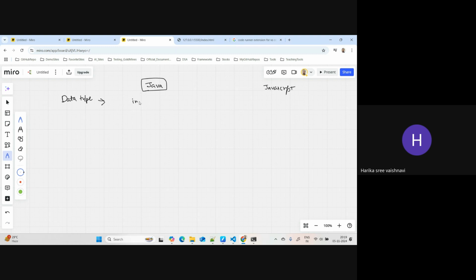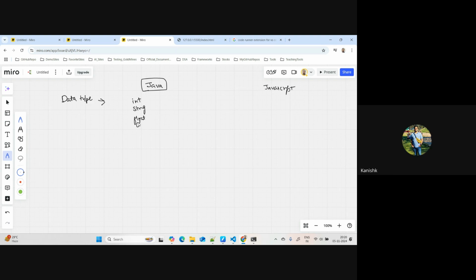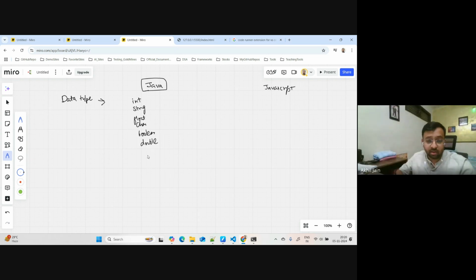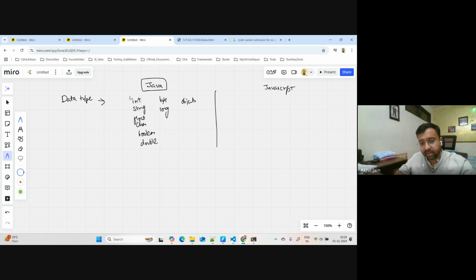Int, string, float, char, boolean, double, right? And there are more: byte, long. Then user defined, and again, then you can create objects also, right? Those are also data types only. These are custom data types in Java. I hope everyone knows that you can create objects. User defined things, right? So these are data types here.